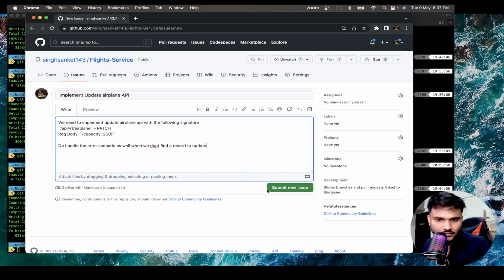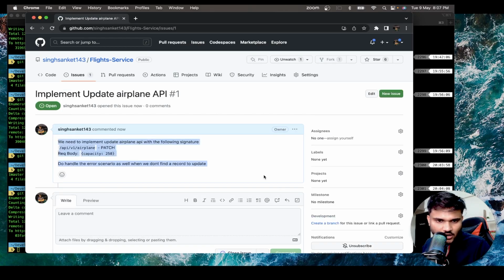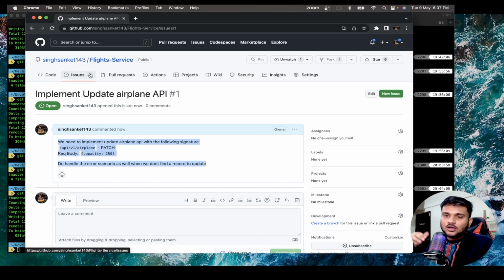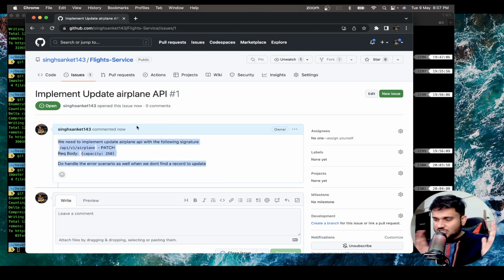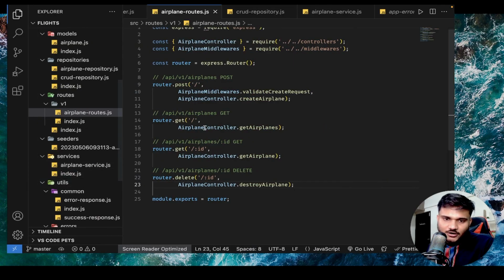Okay. Submit new issue. You can see now this is something that you can actually pick up. Whatever our takeaway task, I'm going to create an issue for that, so you can actually track what you have done, what you have not done. Again, this is going to be a fairly simple implementation. You just have to take a look at the other implementation and write an update one. Maybe try to figure out what are the functions here. Although I already have a function in the CRUD repo, but still it will be a good figuring out task for you.